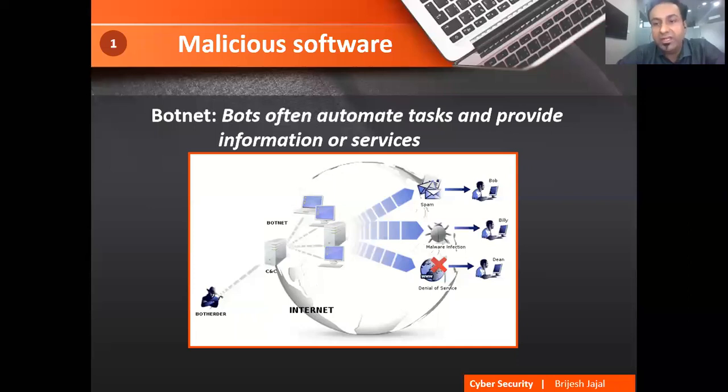So if you identify that, okay, this particular computer, if I connect, has 5 ports which are open for all, or one machine has a shared drive which anyone can access, such things it will identify as vulnerabilities, and then it will start exploiting them. And it may damage your machines. This is the task done by botnets.